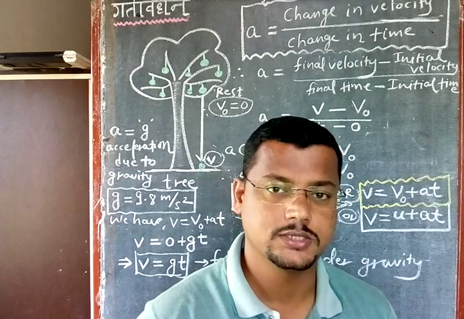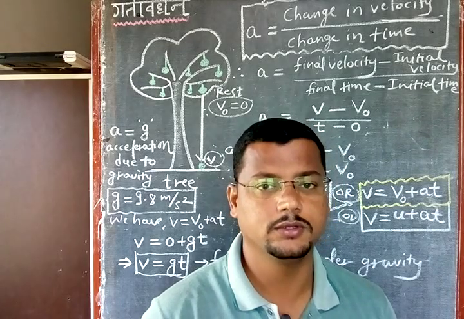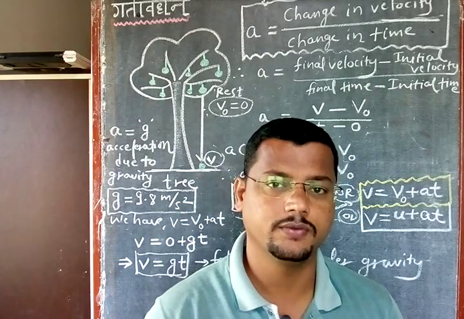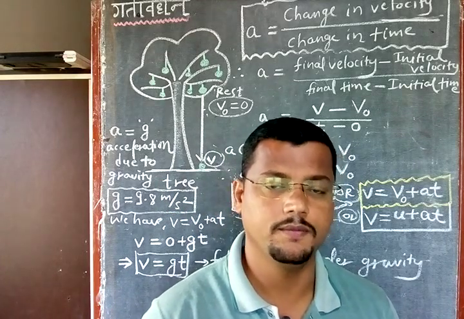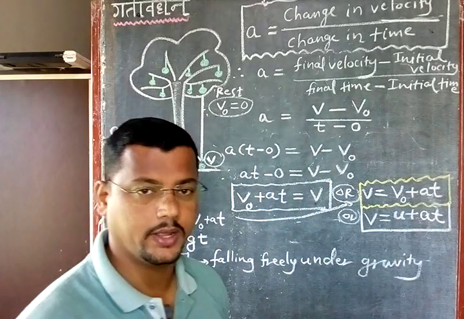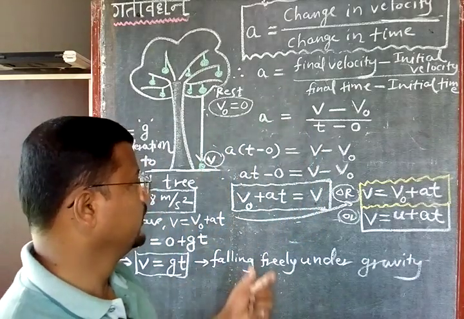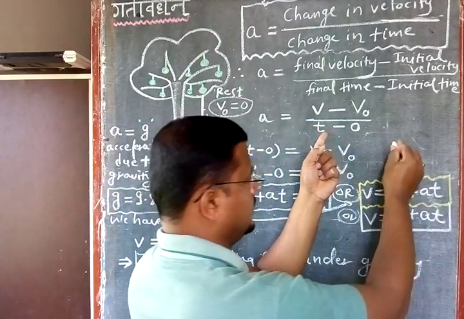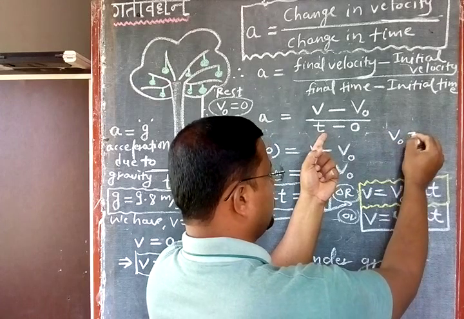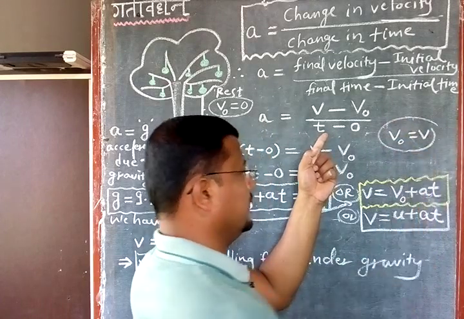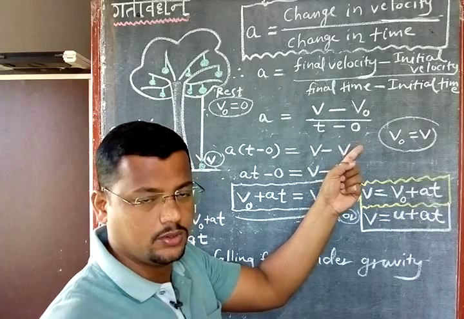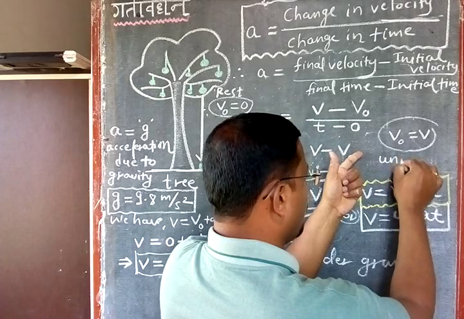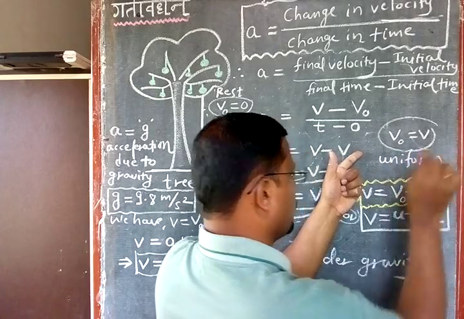Okay, this is your concept of acceleration now, right? Now my question here, once again I will ask, I already discussed this: what is the acceleration of a car moving on a road with uniform velocity? Then I told the answer is equal to 0. Why? I can explain here. Just see here, if a car is moving with uniform velocity, then its initial velocity and final velocity are equal. The initial velocity of the car is V0, the final velocity of the car is also V here, because the car is moving with uniform velocity. Uniform means constant.